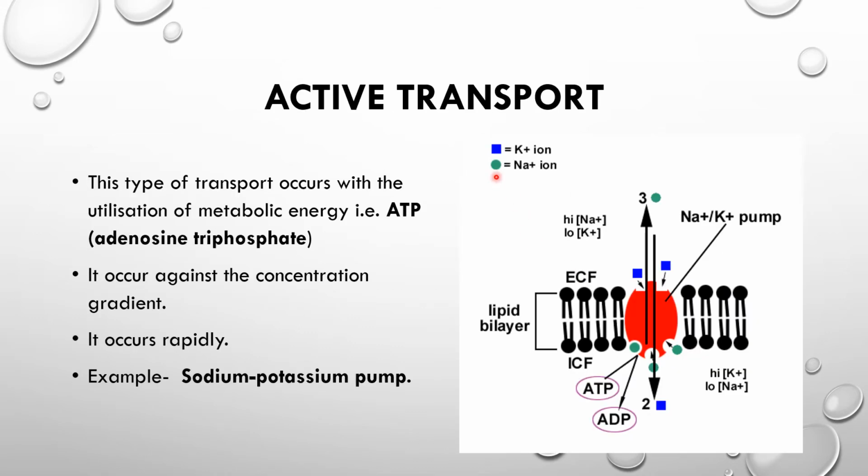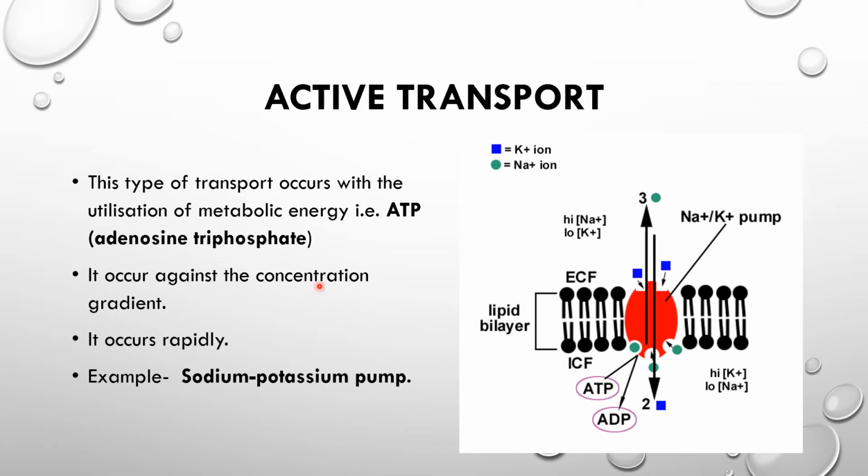The next and very important one is active transport. This type of transport occurs with the utilization of metabolic energy, that is ATP. The full form of ATP is adenosine triphosphate. Utilization of energy means ATP is converted into ADP. That transport is known as active transport, and it is against the concentration gradient.